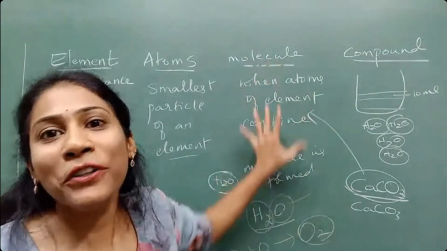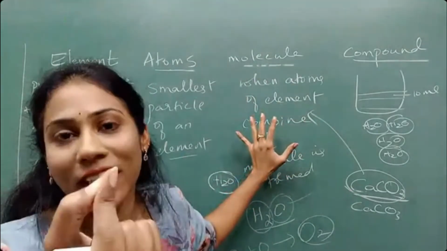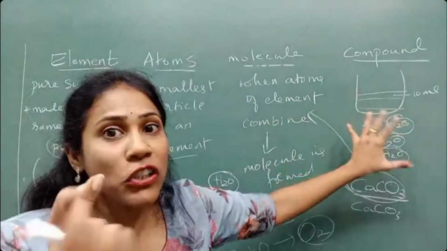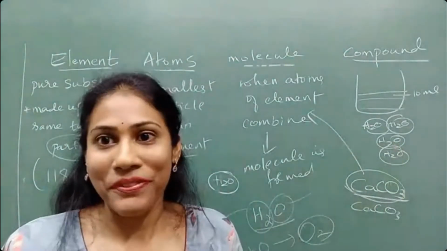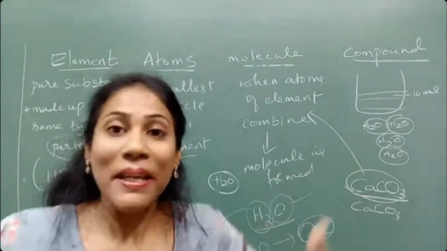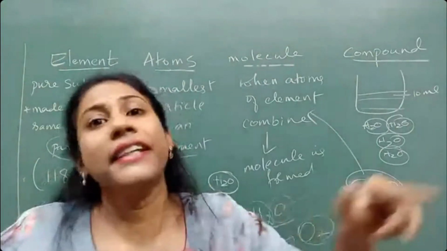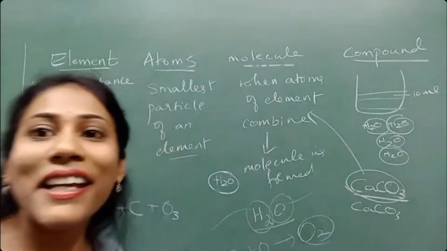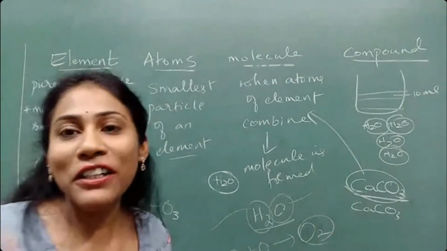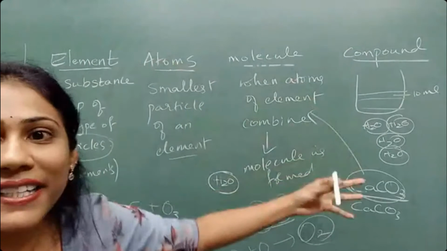When you say molecule, you're talking about a single one. When you say compound, you're talking about a group of so many. The molecular formula remains the same. Meaning-wise, there is a fine difference, and you should know that fine difference also.